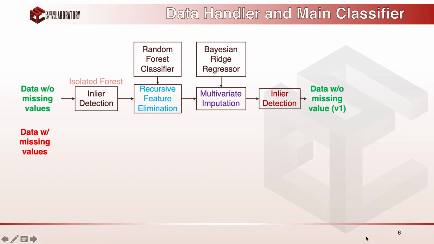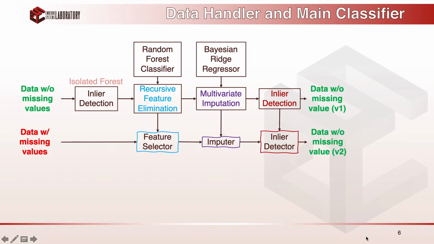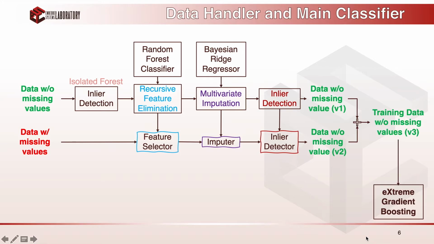Then it's time to handle the missing values and outliers on the second part of the training data, the one that included missing values and outliers. For that, we can simply apply the trained models that we just obtained and provide a cleaner data set. The outcome would be the data that does not have any missing values, and we can now concatenate these two sets to obtain our final clean data set for training the extreme gradient boosting algorithm as our main classifier for this work.